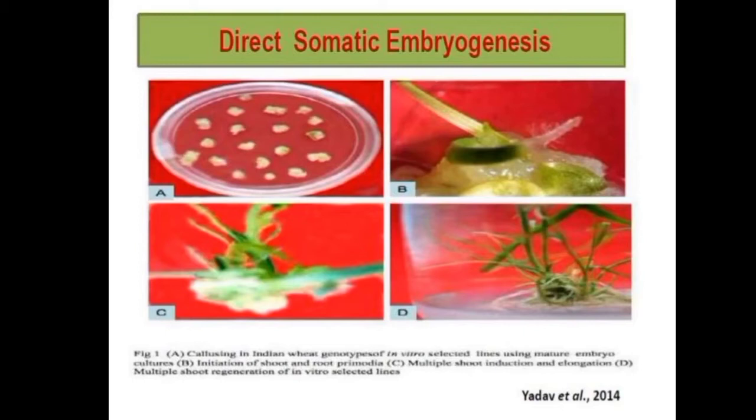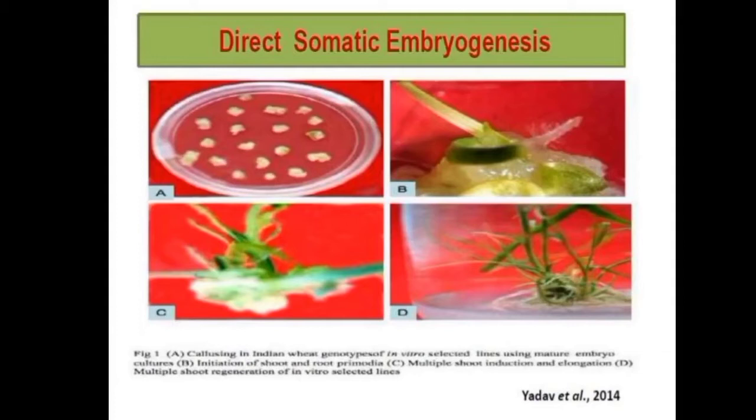We have taken the explant, we have immersed the explant in the MS media, and after 6 weeks there is shoot regeneration, and then shoot elongation occurs. For the formation of the shoot and the root, we have to add growth regulators.